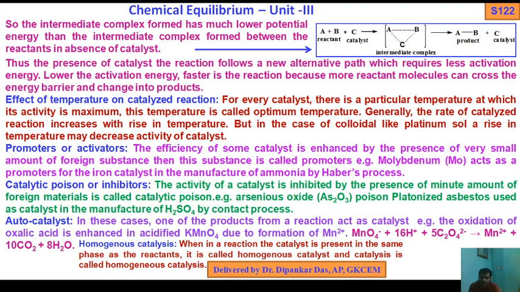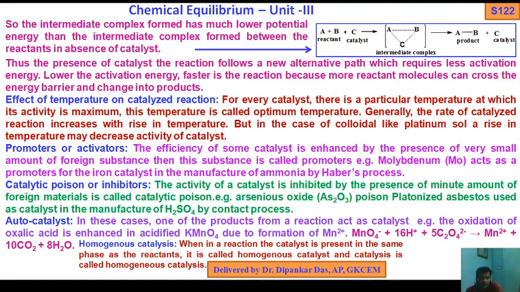I have already discussed this in the preparation of ammonia by the Haber process. So promoter means the efficiency of the catalyst is enhanced or increased by the presence of a very small amount of foreign substance, which increases the speed of the catalyst.